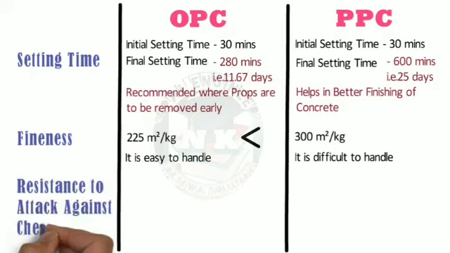Resistance to attack against chemicals. In case of OPC, resistance to attack against sulfates, alkalis, chlorides and chemicals is lower as compared to PPC. Whereas PPC has a more resistance towards the attack of sulfates, alkalis, chlorides and chemicals as compared to OPC.